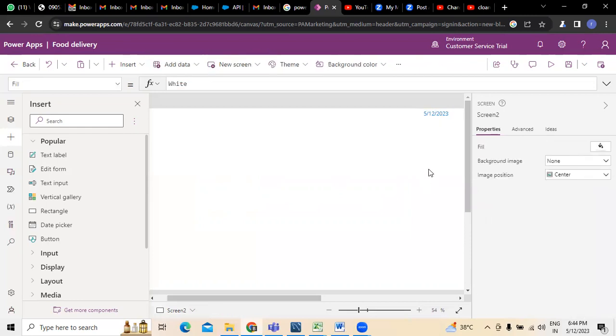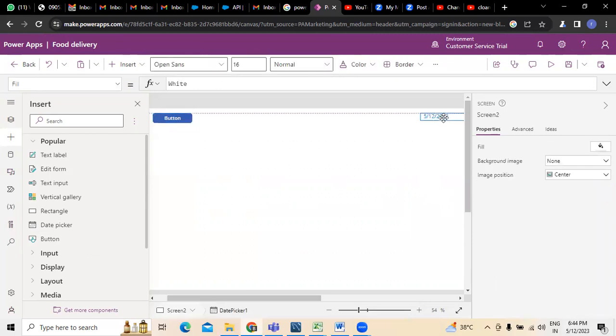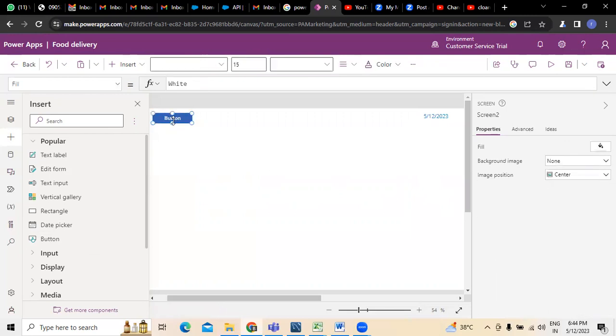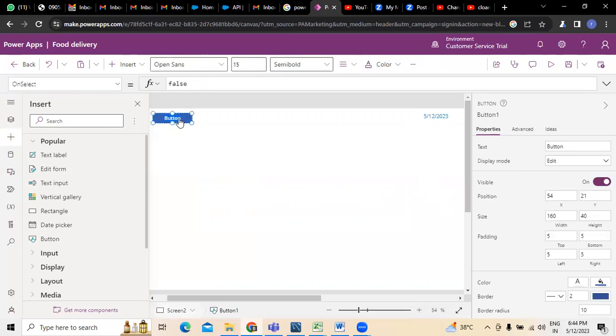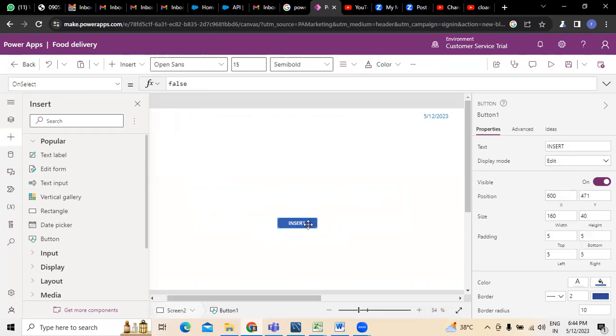Now, I have given the date. Now, for example, if you want to mention some button, here you can see there is an option called button, where the buttons can be created. You can align this way, no problem, right? So you can create some button here, wherein the button information, whatever is relevant, is what is required. So for example, there is an option called insert button, which was created by me.